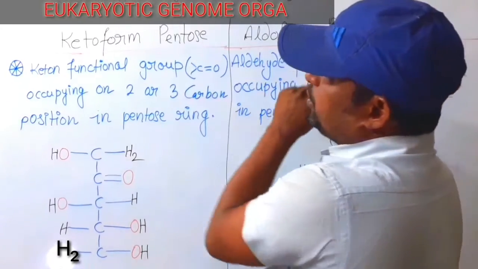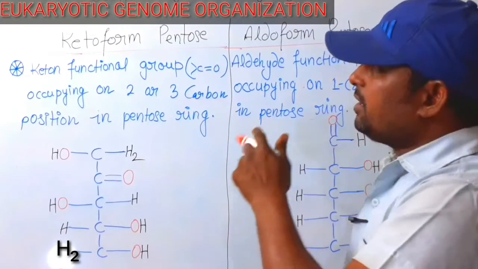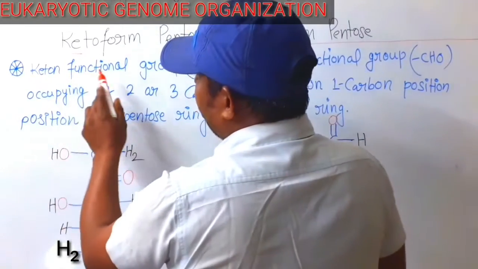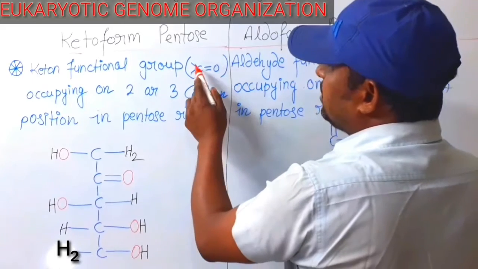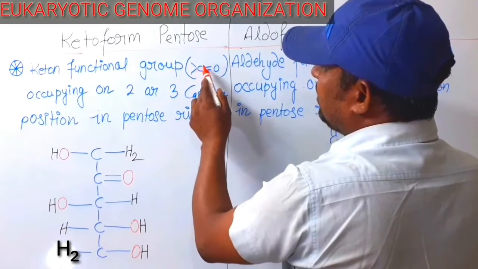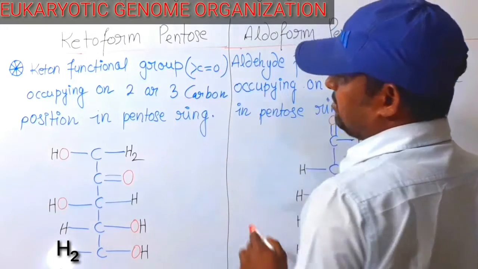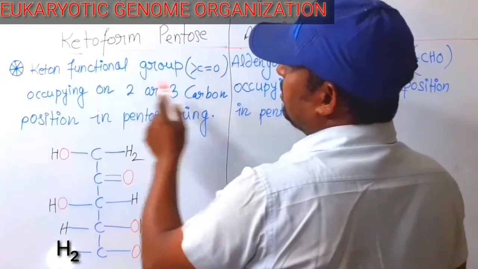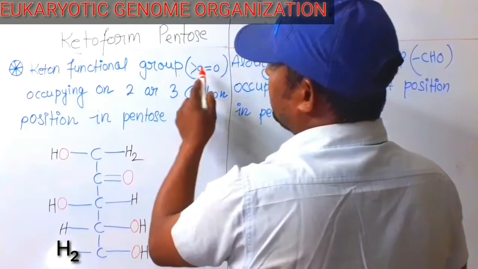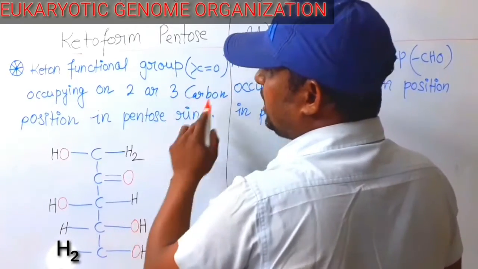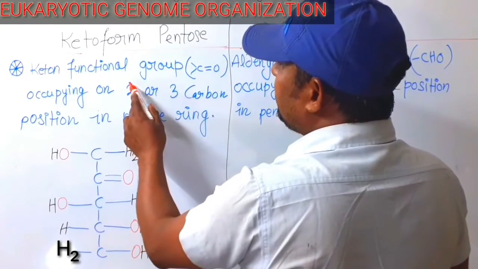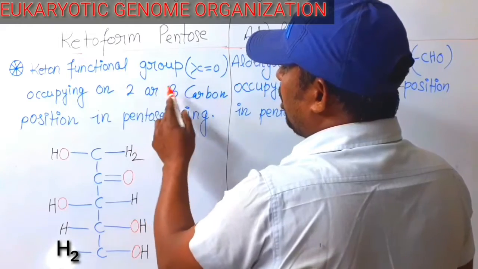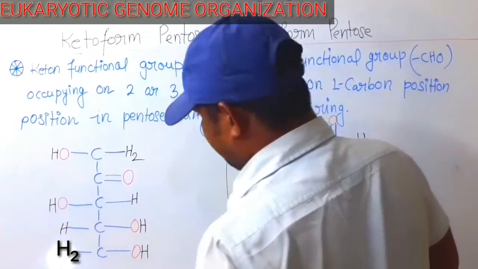Keto form pentose. Ketone functional group, that is carbon double bond oxygen. This ketone functional group occupies the 2 or 3 carbon position.